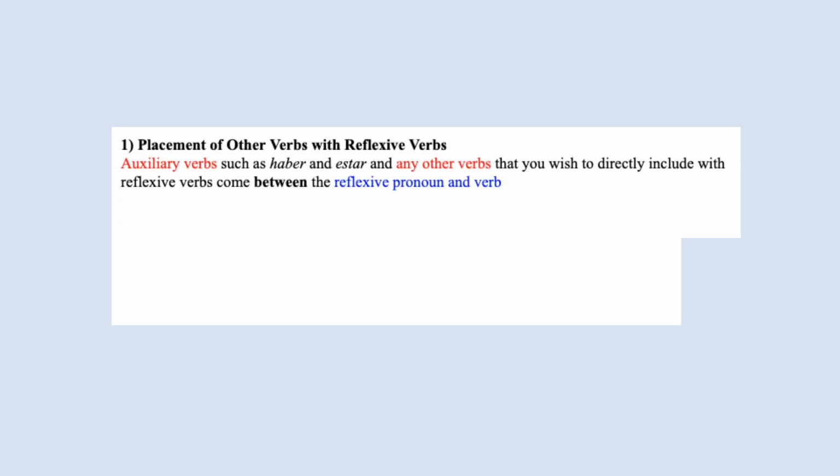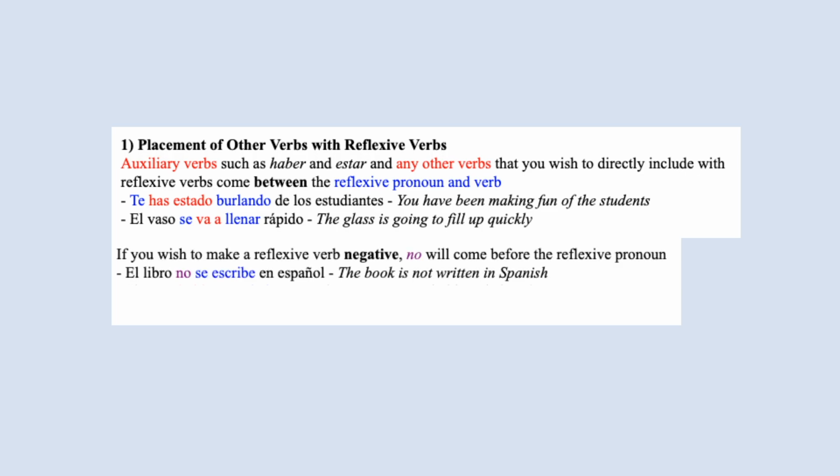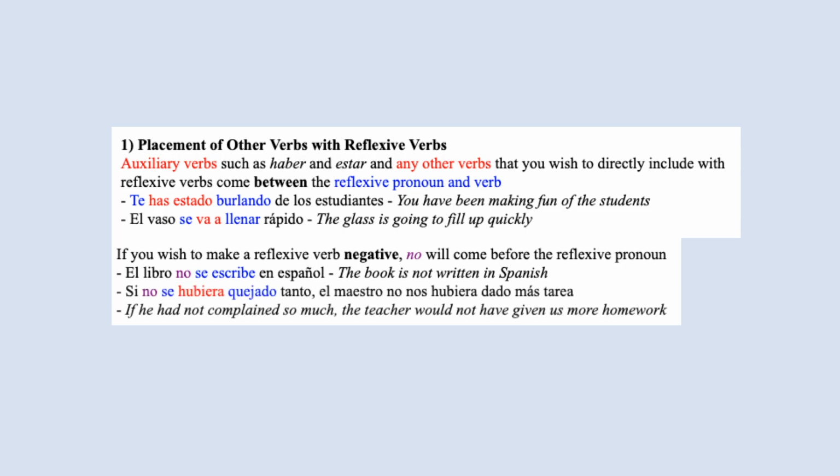For auxiliary verbs such as haber and estar, and any other verbs that you wish to directly include with reflexive verbs, they will be placed between the reflexive pronoun and reflexive verb. Te has estado burlando de los estudiantes. El vaso se va a llenar rápido. If you wish to make the reflexive verb negative, then no will come before the reflexive pronoun. El libro no se escribe en español. Si no se hubiera quejado tanto, el maestro no nos hubiera dado más tarea.